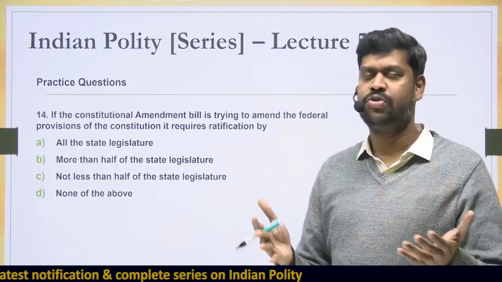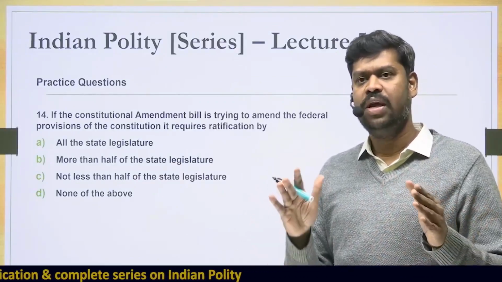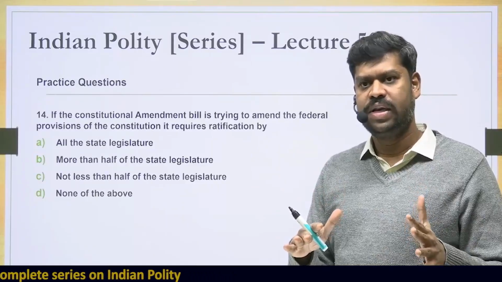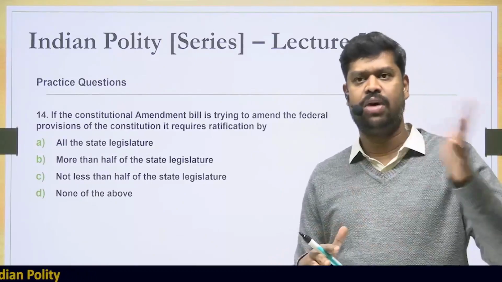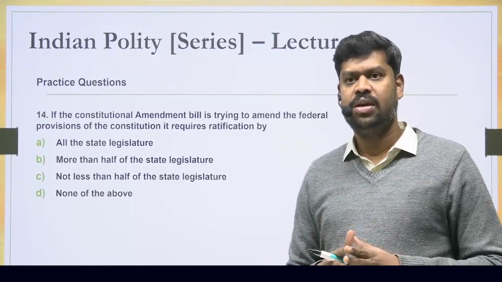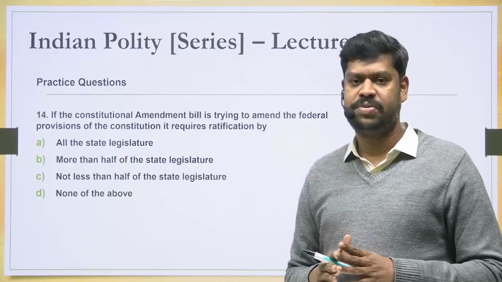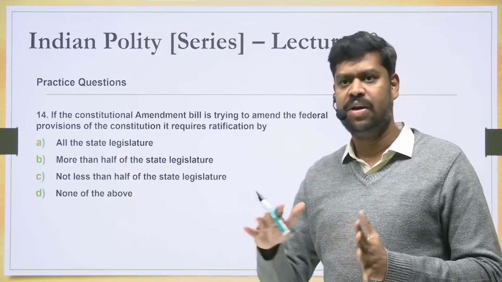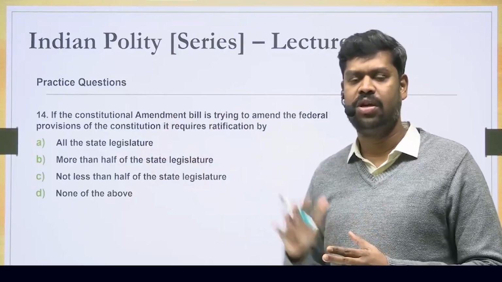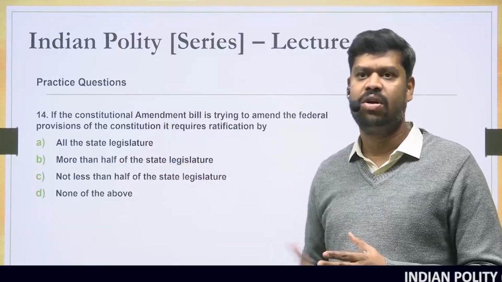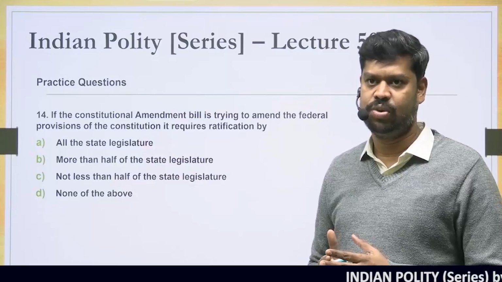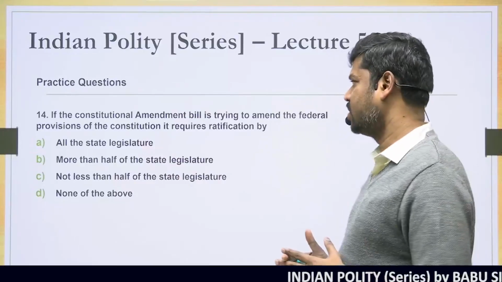So what is the procedure that is required? We already saw it. The procedure required in all these cases is, first of all, it has to be ratified by special majority in both the houses of the Parliament. After it is passed by special majority in both the houses of the Parliament, then it also requires approval, or ratification, by not less than half of the state legislatures as well. So that's what basically you'll have to understand.